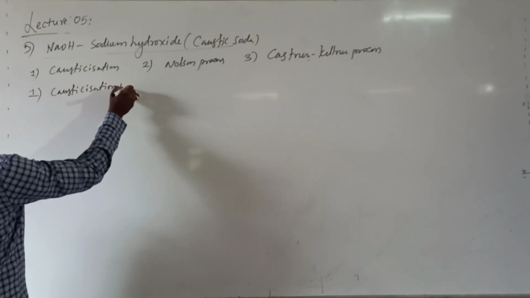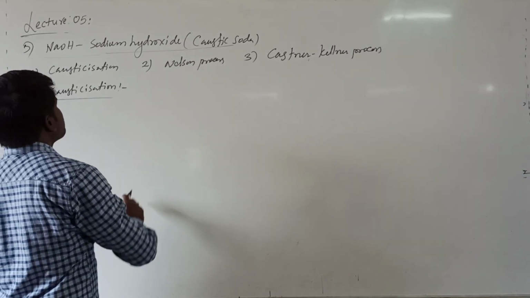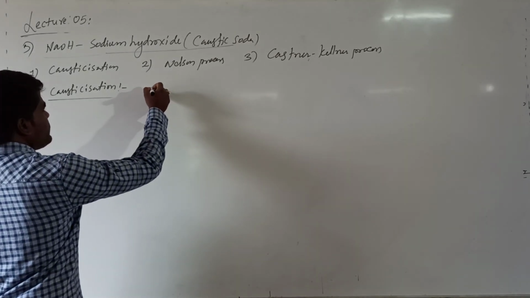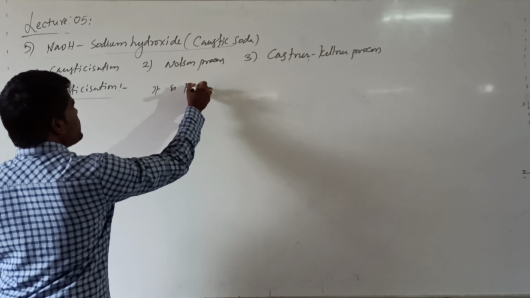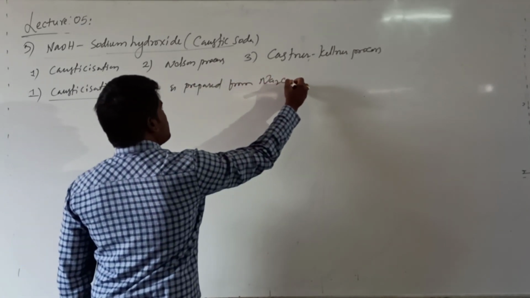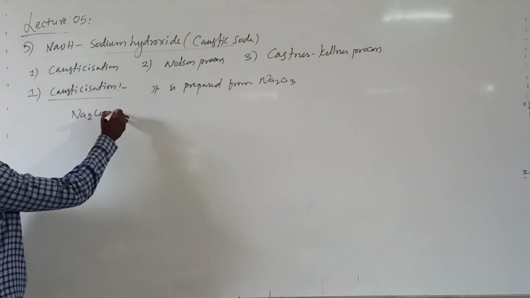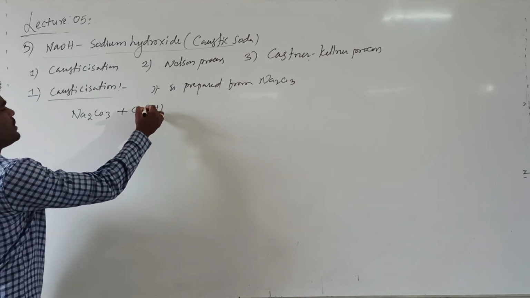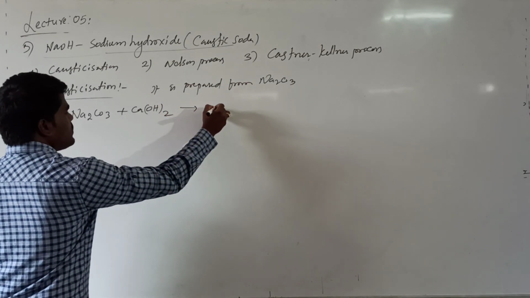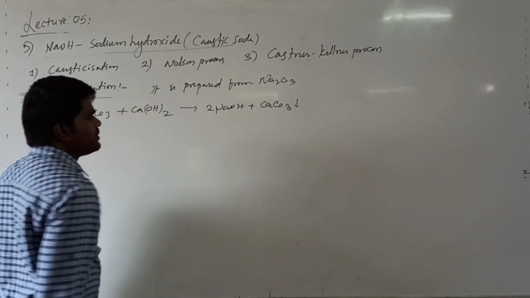Now, the first process, plasticization. In this method, sodium hydroxide is prepared from sodium carbonate. When you are treating this sodium carbonate with calcium hydroxide, it forms sodium hydroxide plus calcium carbonate.